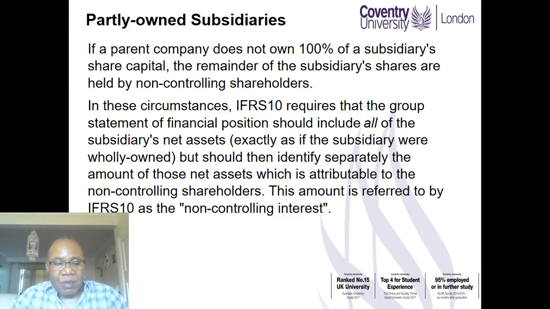We take 100% of all the assets and liabilities as if the subsidiary was wholly owned. However, we will need to show separately, as part of equity, the amount which is attributable to non-controlling shareholders. We call this non-controlling interest.